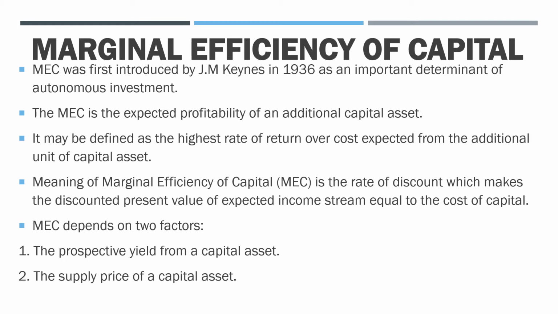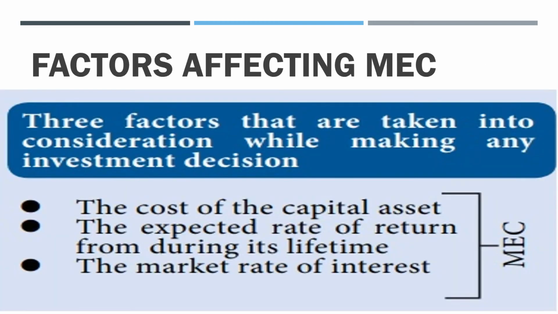And it is the rate of discount which makes the discounted present value of expected income stream equal to your cost of capital. So MEC actually depends upon two factors. First of all, the prospective yield from capital asset and the supply price of capital asset. So here you would see the factors affecting MEC. There are considered to be three main factors influencing your MEC, like the cost of capital asset, the expected rate of return, and also the market rate of interest.